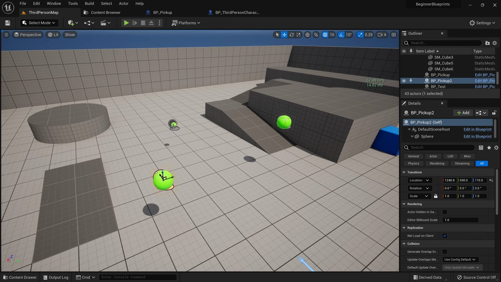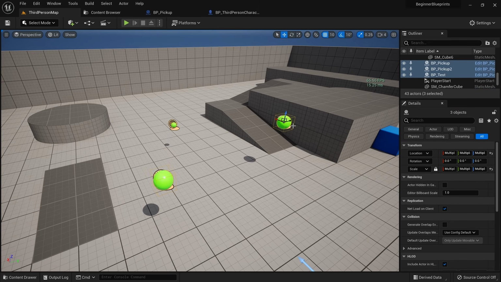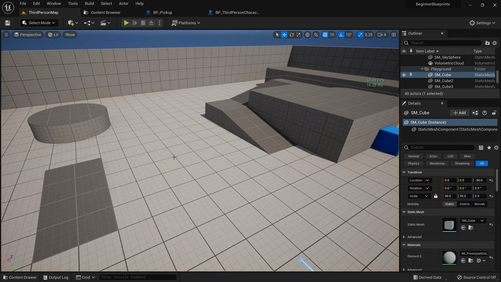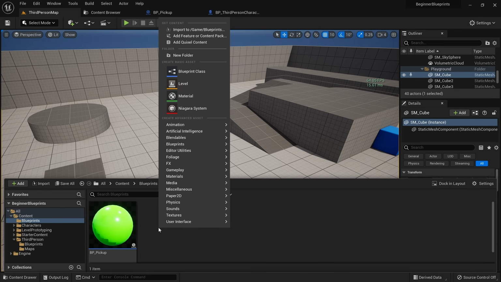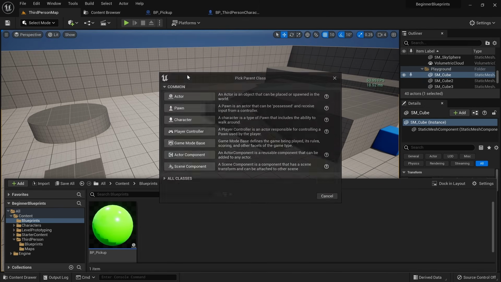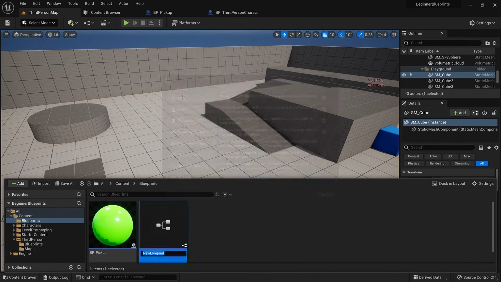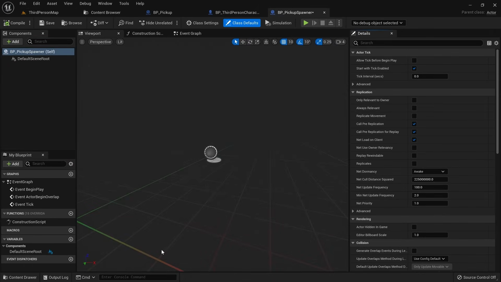Let's get rid of all the pickups in our scene. You can hold Shift to select multiple ones and then press Delete. Go into the content drawer and create a new blueprint based on actor and call it BP Pickup Spawner. We want to be able to set an area in which our pickups spawn, and we will use the box collision as our bounding box for that.